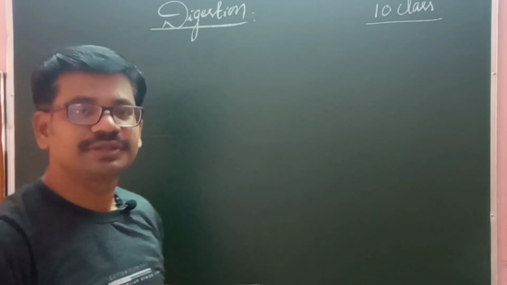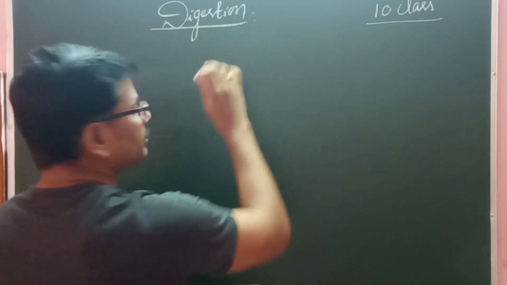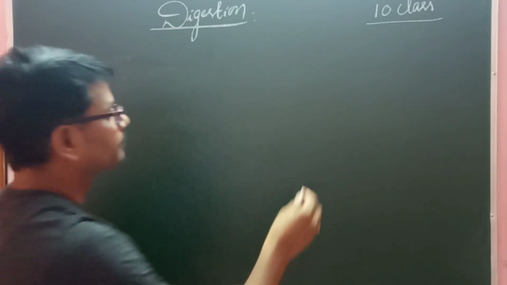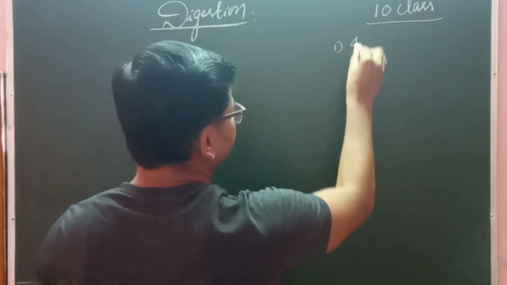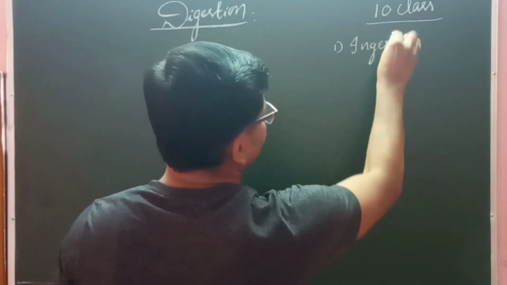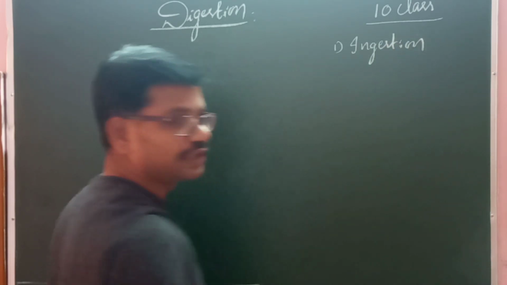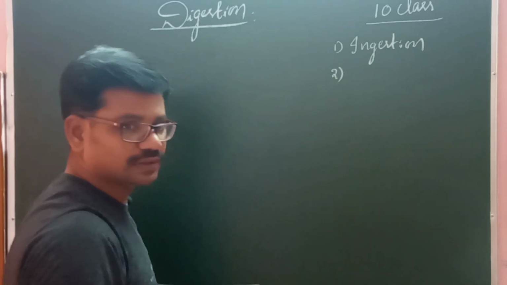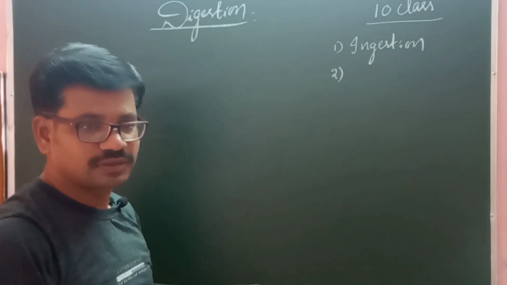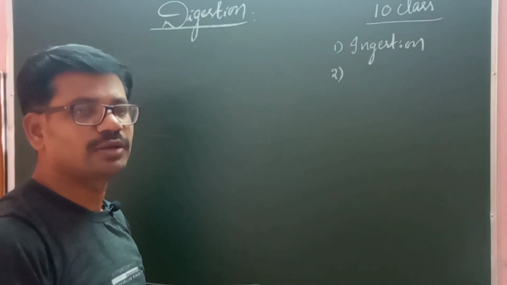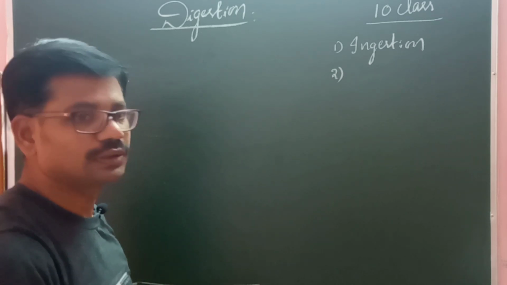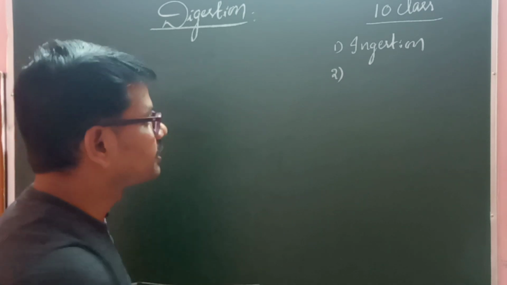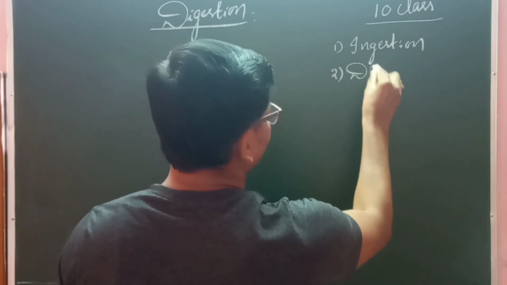Basically, in human digestion, there are 5 steps involved in the process of nutrition in human beings. The first step is ingestion. Ingestion is nothing but the process of intake of food into the body or mouth. The second step is the conversion of large, complex, insoluble substances into simple, soluble substances, which is called digestion.